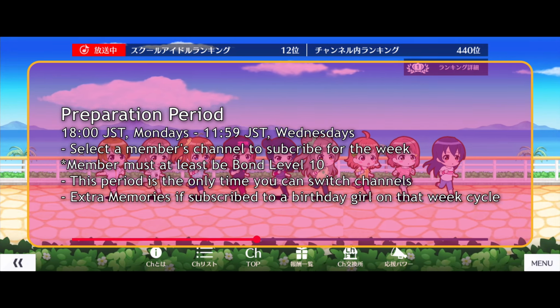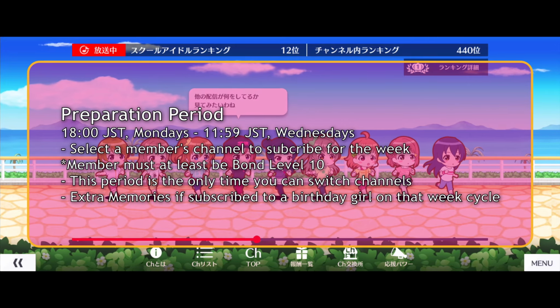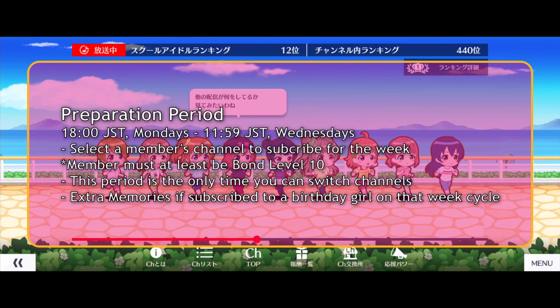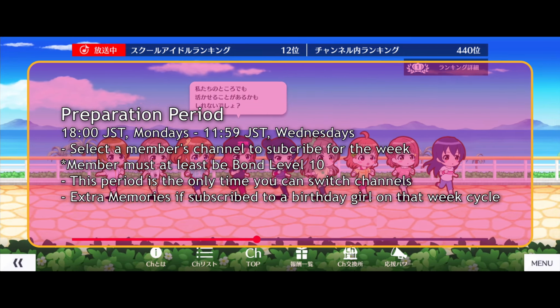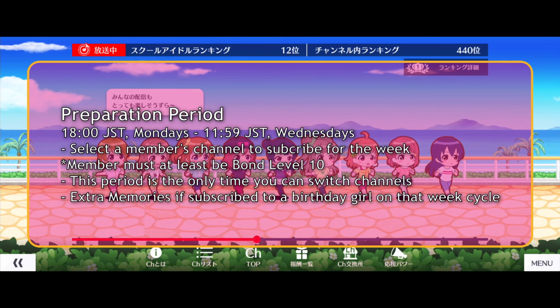And yes, you only have one choice. Otherwise, this feature would break the game. So choose the member you want to boost their bond board most, as no further changes can be made in this cycle. A side note for early game players, if a member's birthday comes up during a cycle, whoever is